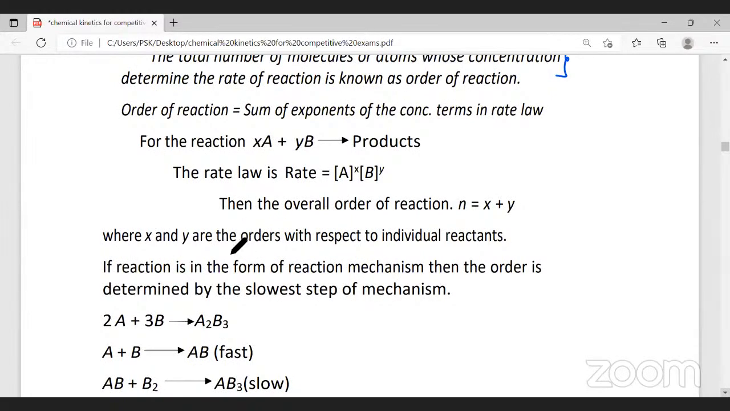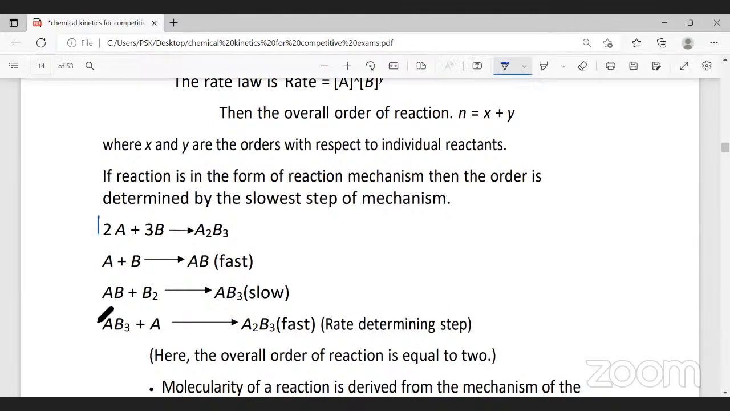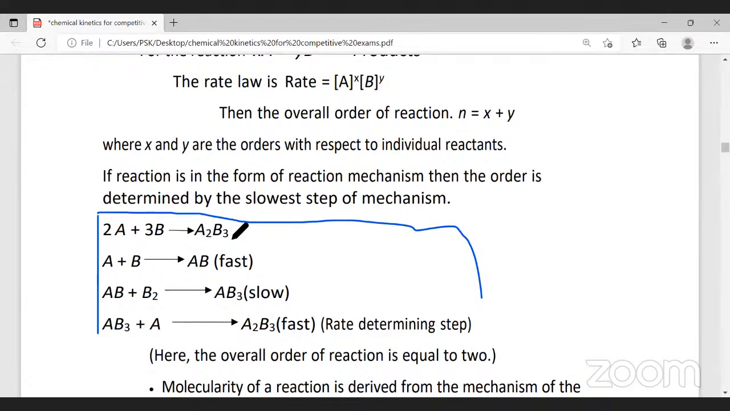Now, if you have understood what molecularity is, just observe these reactions. This is the overall reaction. It takes place in 3 steps. Now, which is the rate determining step here? Which is the slow step of the reaction here?